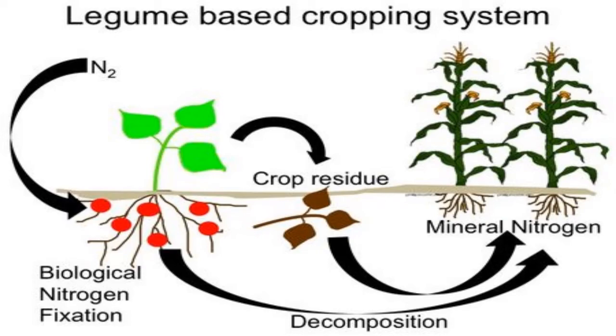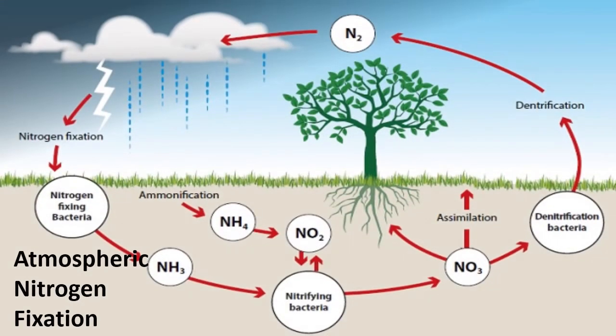Let us study about the biological fixation of nitrogen. When nitrogen fixation is done by microbes present in the soil, it is known as biological nitrogen fixation. There are two species of microbes performing nitrogen fixation, viz. Rhizobium and Azotobacter, whereas atmospheric nitrogen fixation occurs because of lightning.